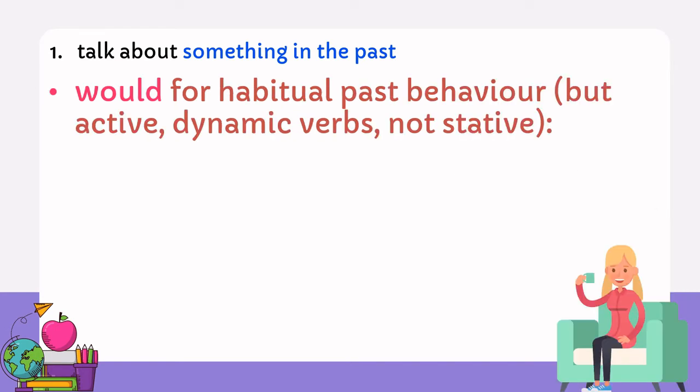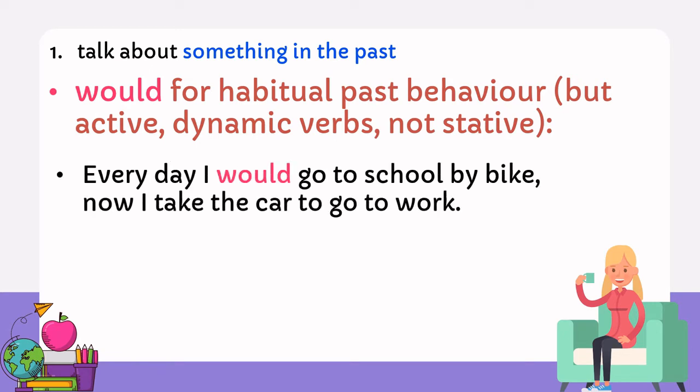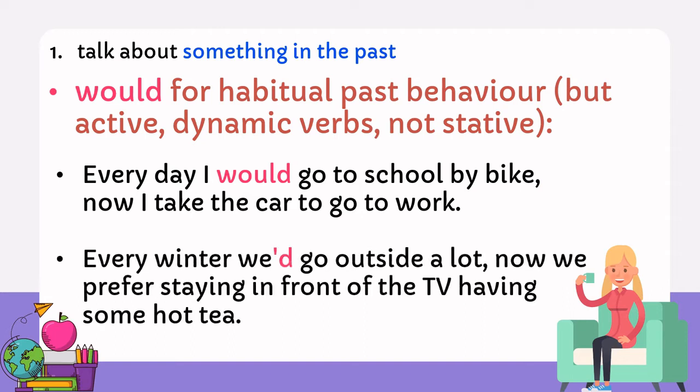Let's use would for habitual past behavior, but they are active dynamic verbs, not stative. Every day I would go to school by bike. Now I take the car to go to work. Every winter we'd go outside a lot. Now we prefer staying in front of the TV, having some hot tea.